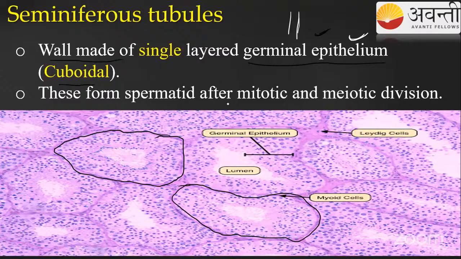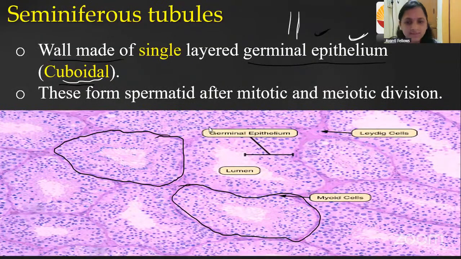What type of epithelium can you see here? That is a cuboidal epithelium. You have seen different types of epithelium, right? Cuboidal, columnar, and squamous epithelium. So here you can see the wall of the seminiferous tubule is covered by a germinal epithelium, and the germinal epithelium is cuboidal. And here it is going to form a spermatid, after mitotic and meiotic division. Here mitosis is also happening and meiosis is also happening. By meiosis, the sperm is going to be produced.